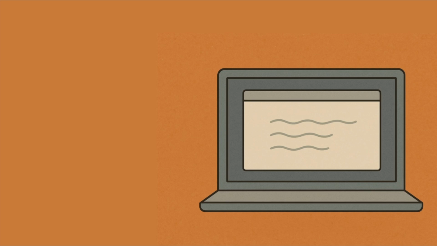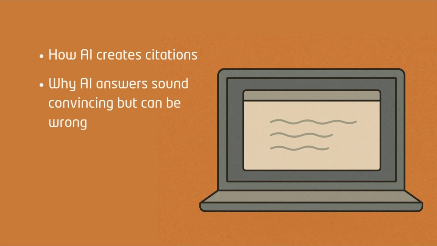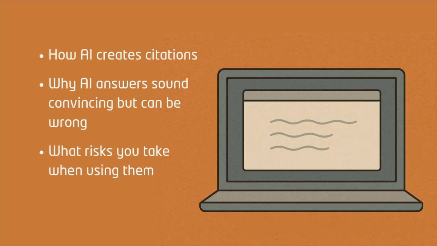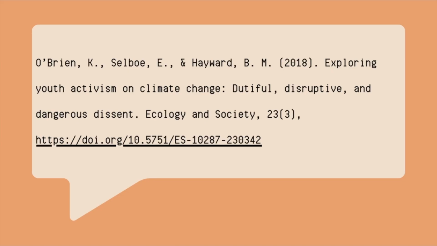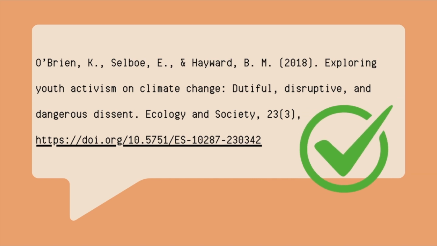In this short video, you'll learn how AI can create citations without ever checking if they're real, why its answers can sound convincing but still be wrong, and what risks you take when using made-up citations in your research. Then, in the next video, we'll show you how to double-check citations using your library's tools so you can be confident that your sources are real.